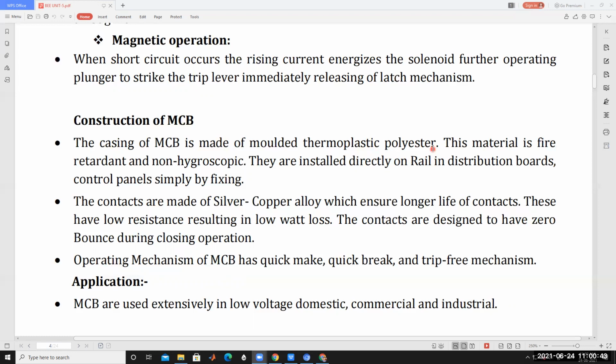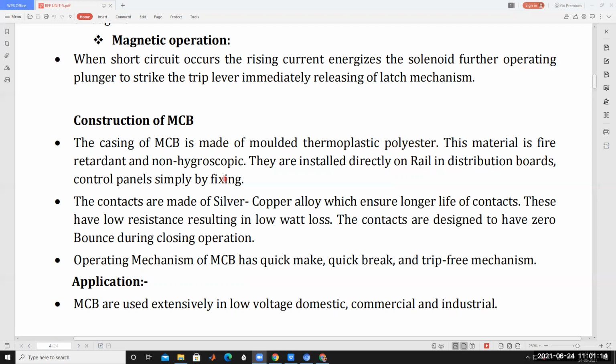Understood? This material is fire retardant and non-hygroscopic. It is a thermoplastic polyester, and the MCBs are installed directly on rail in distribution boards and control panels, simply by fixing.